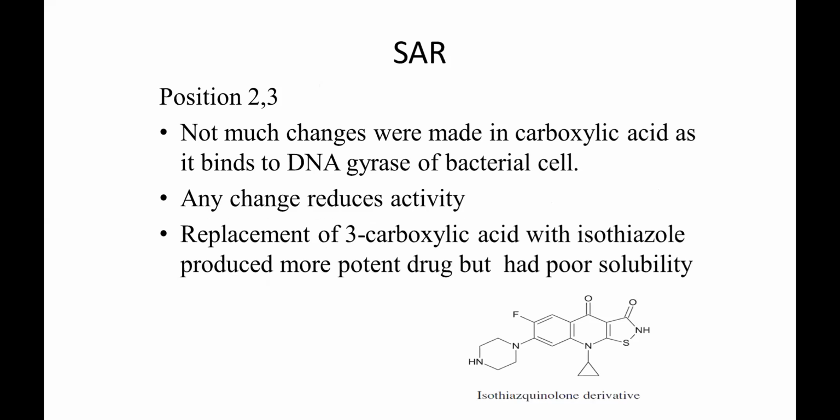If any changes reduce the activity, as I mentioned before, any changes at the second and third position, your activity is completely abolished. Some small adjustments they did make. So they replaced the carboxylic acid with an isothiazole. If you can see over here, the isothiazole produced a more potent drug but had poor solubility. The compound's activity was improved. Your acid, which was cyclized to an isothiazole, the activity increased, but the solubility decreased. That means it affects the pharmacokinetic property of the drug.